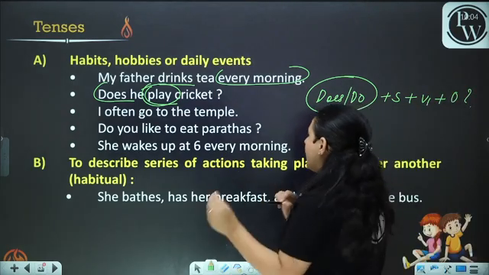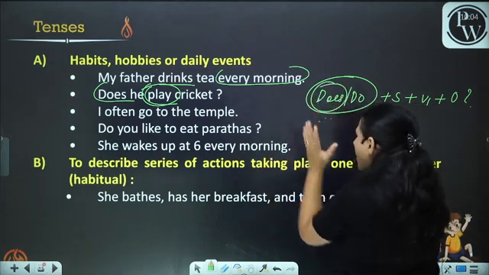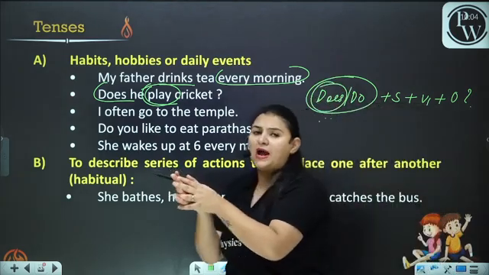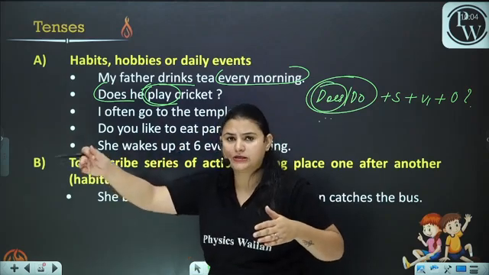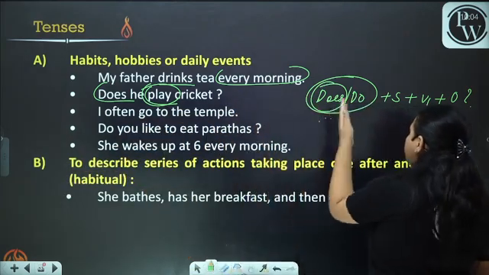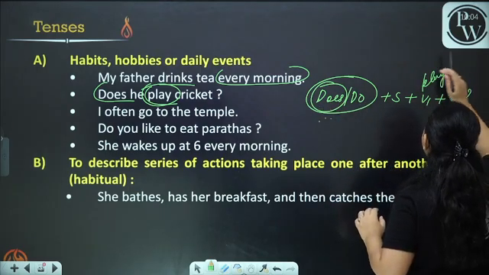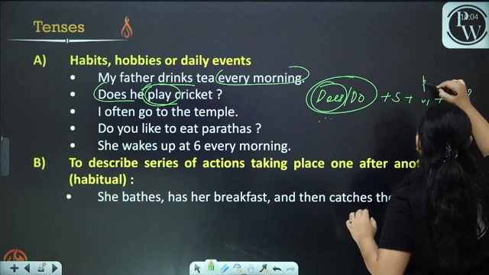Okay, now because it is he, we have already put ES. That is why we didn't repeat it, and that is why we didn't put it in play. Does he play cricket? Play will come, ES will not, we will not put S in it.